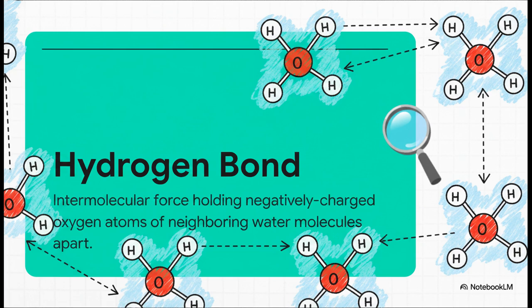Now, as liquid water cools down, the molecules start to slow their chaotic tumbling. And this slowdown allows these special forces called hydrogen bonds to kind of take over. These bonds form between the positively charged hydrogen of one molecule and the negatively charged oxygen of its neighbor. Think of them acting almost like structural struts, holding the molecules at very, very specific distances from each other.